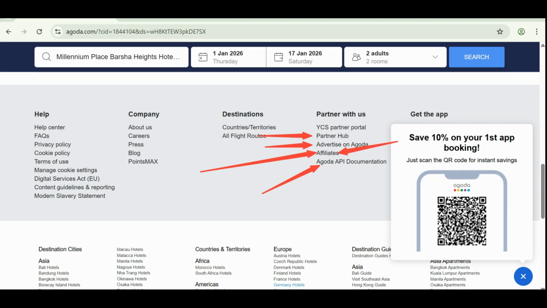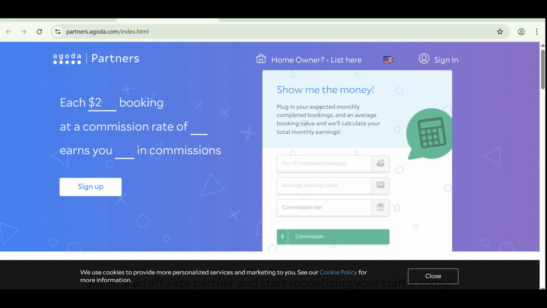So what we do is click on it, and after clicking on this affiliate section, you can see we're going to have this opening link. You can see immediately it opens partners.agoda.com, and what happens is that you can see Agoda Partners. They have a home online list here. You can list there if you have a home or something else.